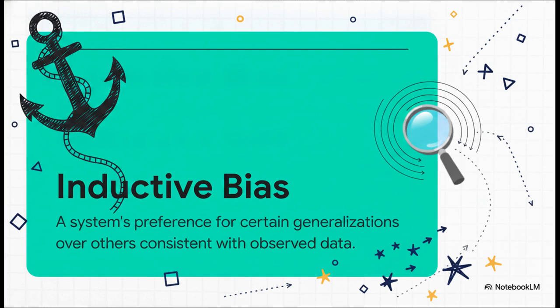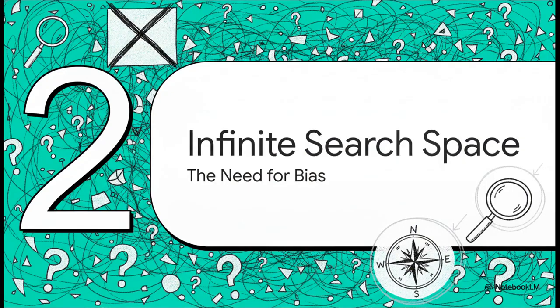And that brings us right to our core definition. Inductive bias is the tendency for a system to prefer a certain set of generalizations over others that are equally consistent with observed data. Think of it like a giant anchor. It's the core assumption a model makes to connect the dots. Without this crucial anchor, an algorithm simply cannot generalize from past examples to make predictions about brand new, totally unseen data.